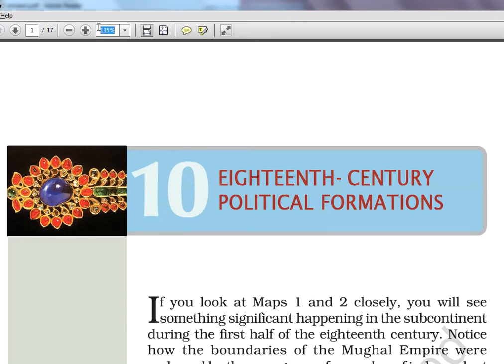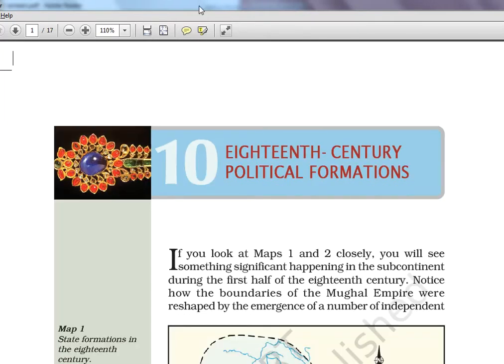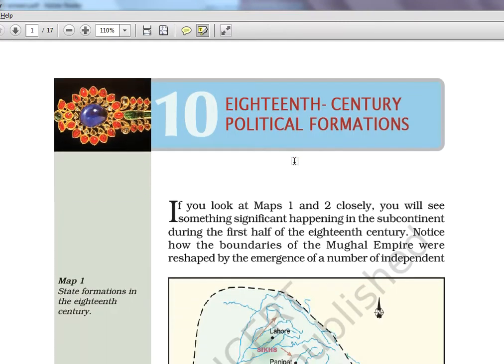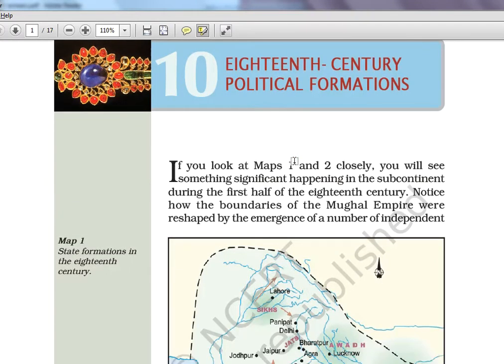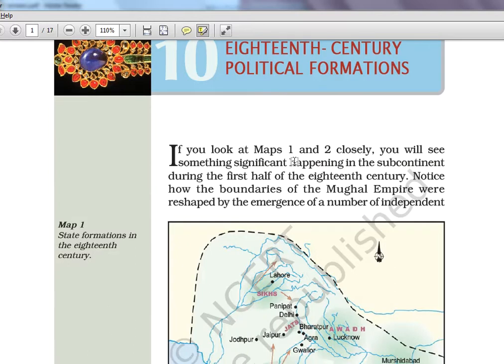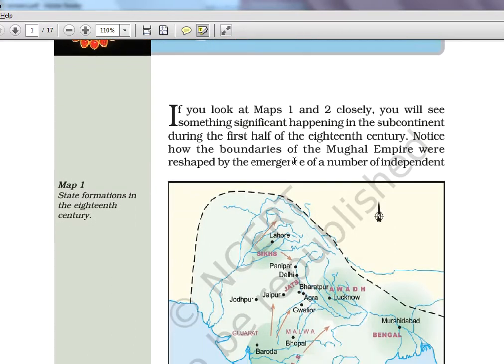Please download the PDFs from the NCERT website. It's available for free. So let's begin chapter 10, the last chapter for class 7. 18th century political formations, that is what they have named it. I just picked up the state names and put them on the cover page for you so that you understand what is actually inside there.